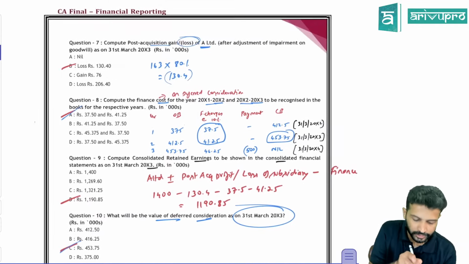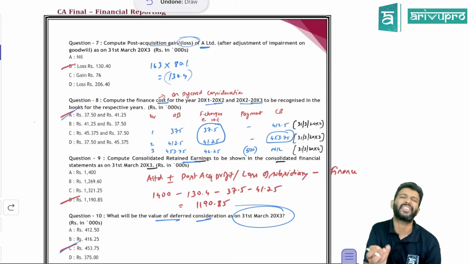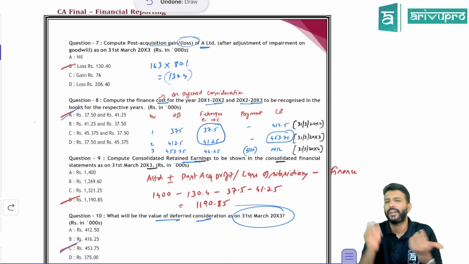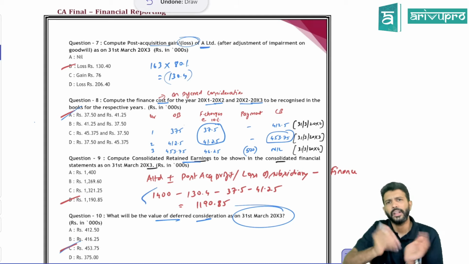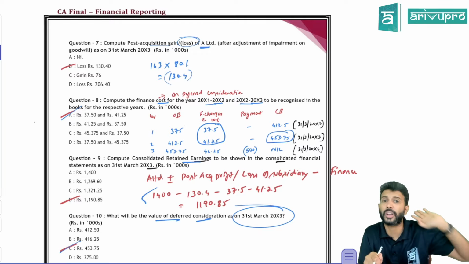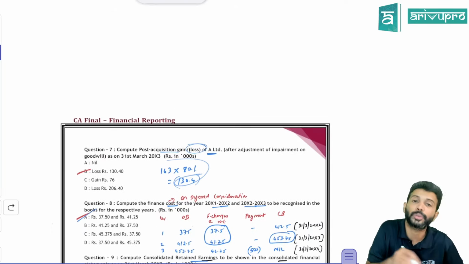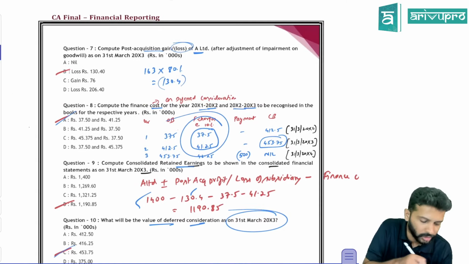Okay. All right. This question, they're asking what is the consolidated retained earnings you will show in your balance sheet. In retained earnings, what do you do? Take the parent's retained earnings, which is 1,400 given in the balance sheet. To that you add what? Subsidiary's post-acquisition profit. But here it is not post-acquisition profit, rather it is post-acquisition loss. What is the parent's share of post-acquisition loss? 130.4. Deduct that.